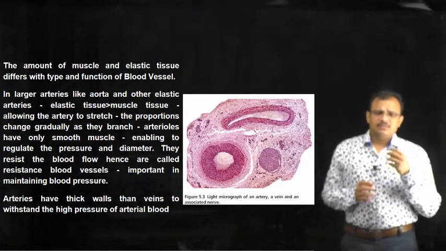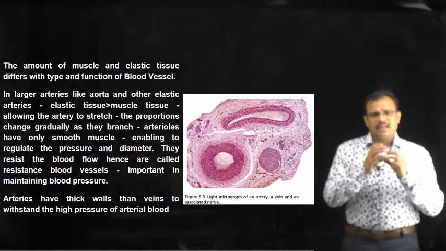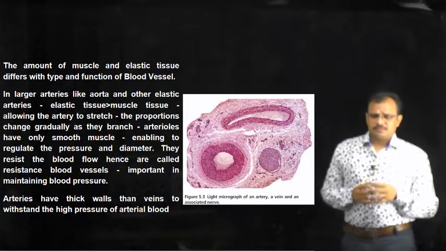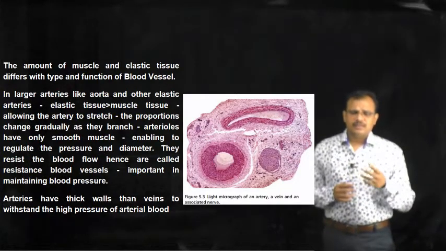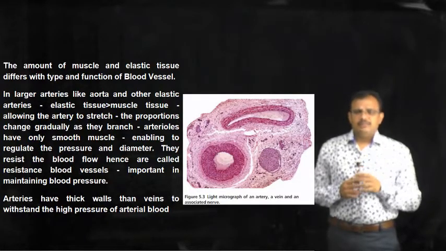Due to contraction or relaxation of smooth muscle, the blood vessel diameter can be increased or decreased, and this enables regulation of the pressure and diameter of the blood vessels.